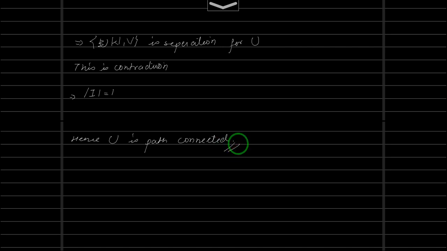Now we can ask the question: what are the components of the lower limit topology, or the cofinite topology? You can define your own topology and ask what the components of that topology are. With this we are done with the topic of connected spaces in topological spaces. We have talked about path connected spaces as well, then locally connected spaces, and many other things.